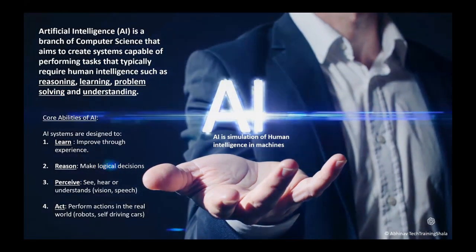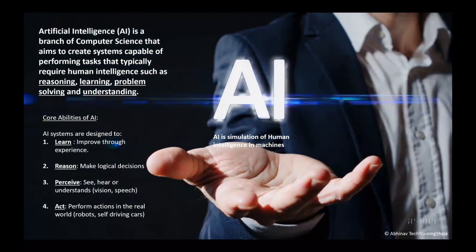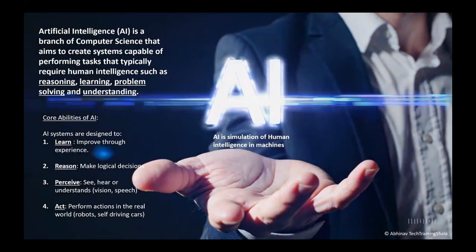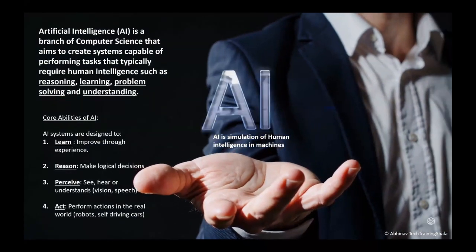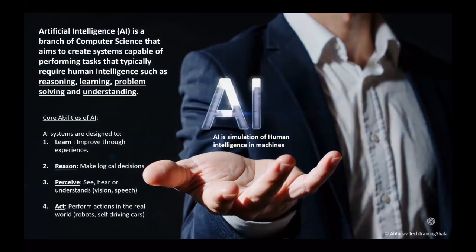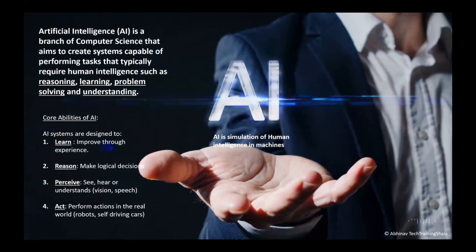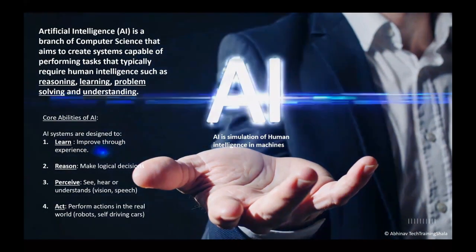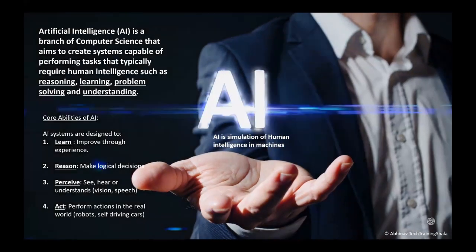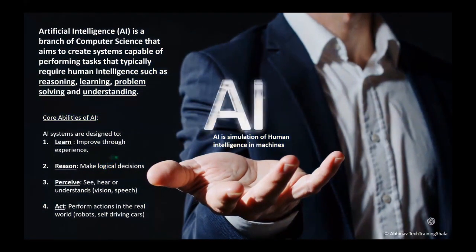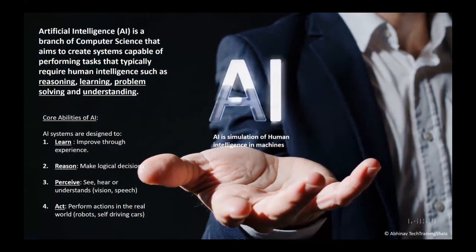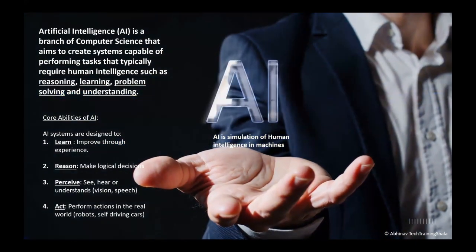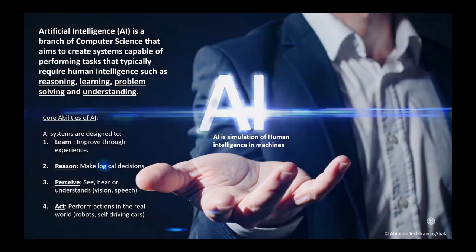So artificial intelligence is a branch of computer science that aims to create systems capable of performing tasks that require human intelligence, such as reasoning, learning, problem solving, and understanding. So when you are building the system which basically imitates human intelligence, like humans can reason, humans can learn, humans can do problem solving, and humans can understand the various contexts, right?